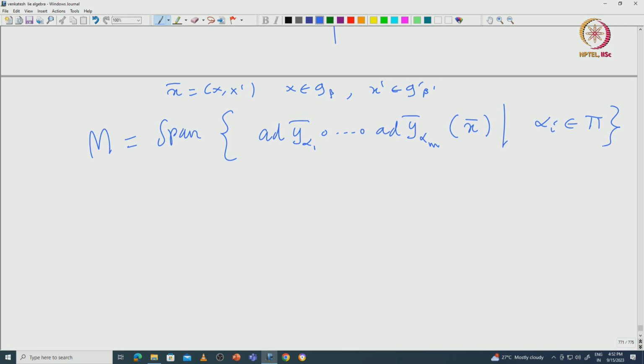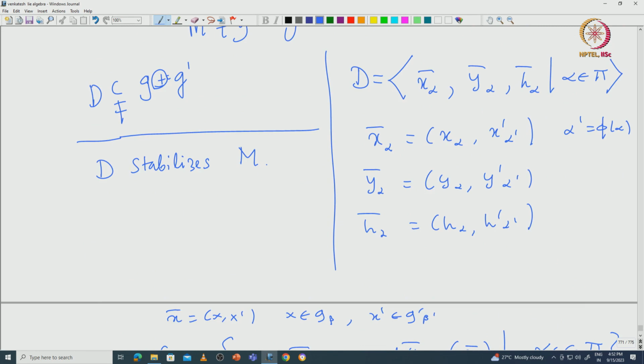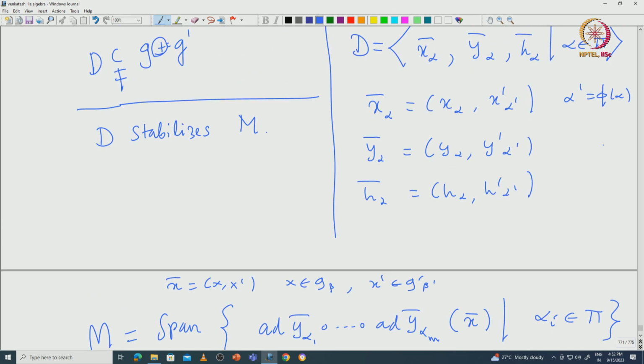Now to say that D stabilizes M, it is enough to say that X alpha bar, Y alpha bar and H alpha bar all stabilize M, because D is generated by all these elements. Note that the bracket of X alpha bar and Y alpha bar is nothing but H alpha bar.